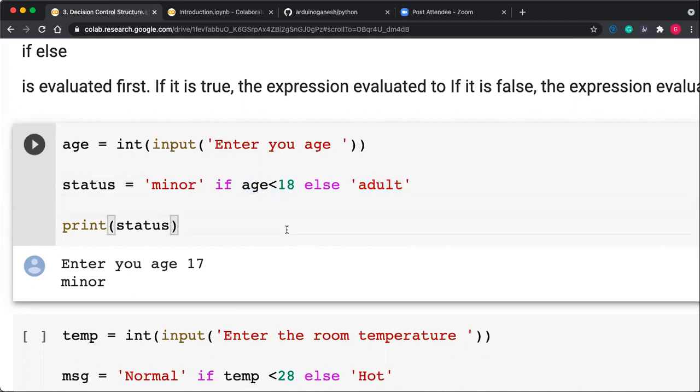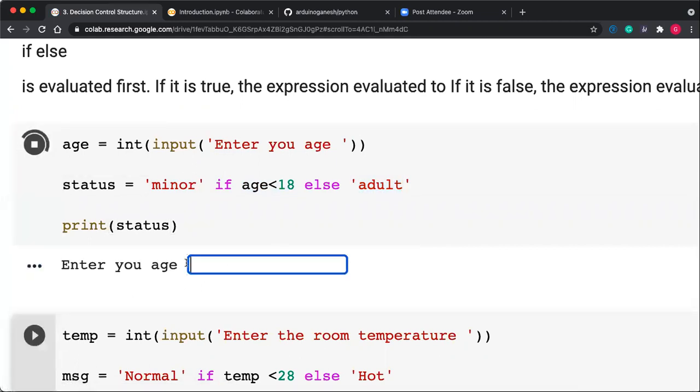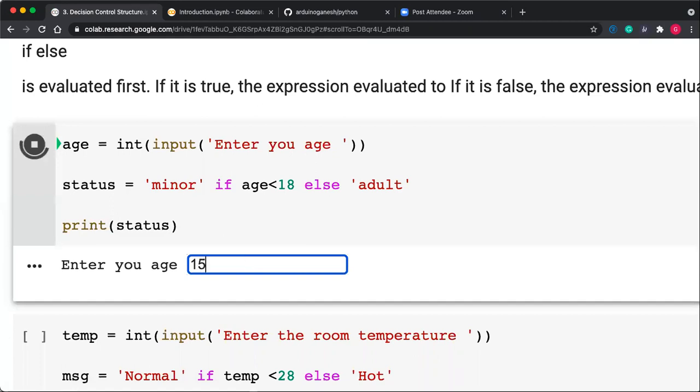Very simple. If you run this program and put 19, it will give the status as adult. Again you run, and if your age is 15, then the status is minor.